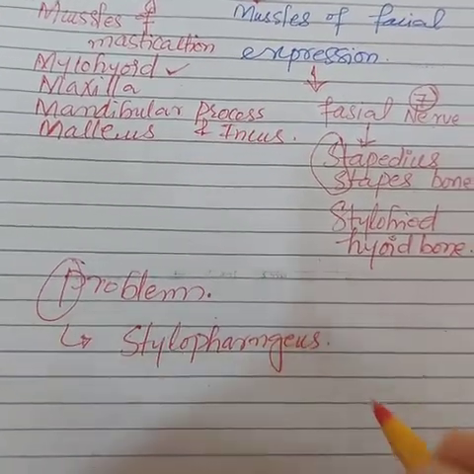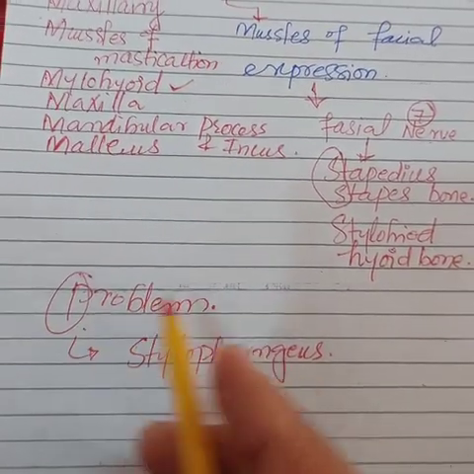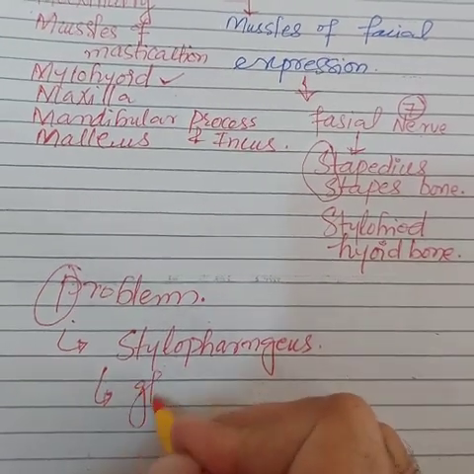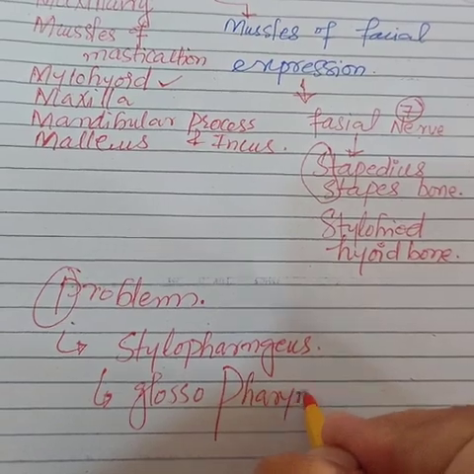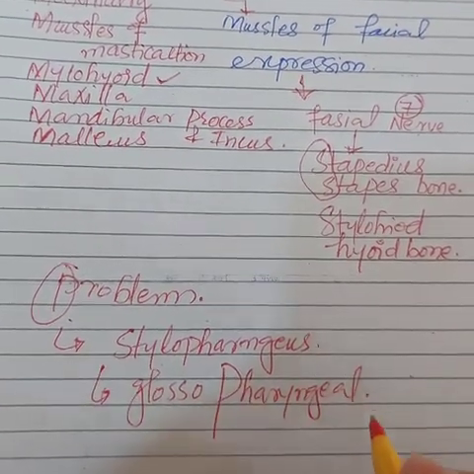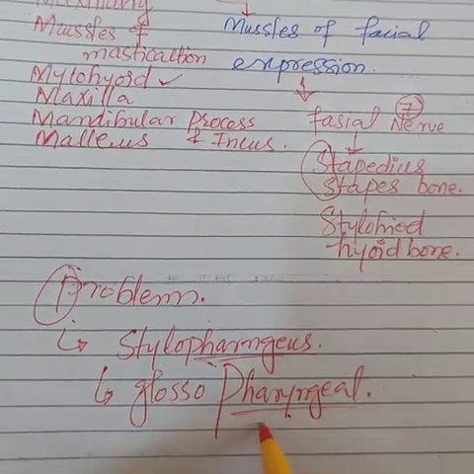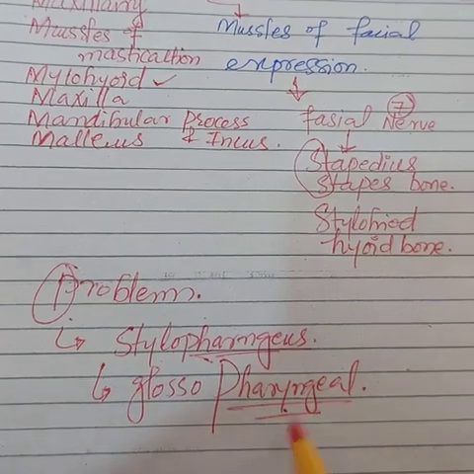The stylopharyngeus muscle is the derivative of the third pharyngeal arch, and we know that stylopharyngeus is supplied by the glossopharyngeal nerve. Pharyngeal also sounds like problem. So stylopharyngeus muscle and glossopharyngeal nerve are the derivatives of the third pharyngeal arch.